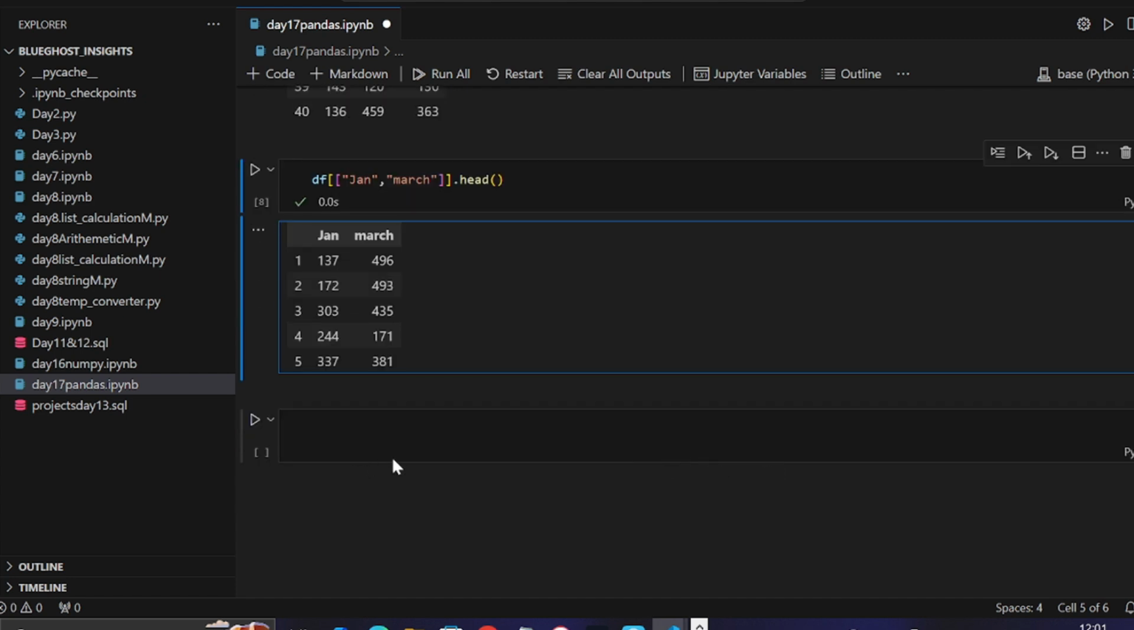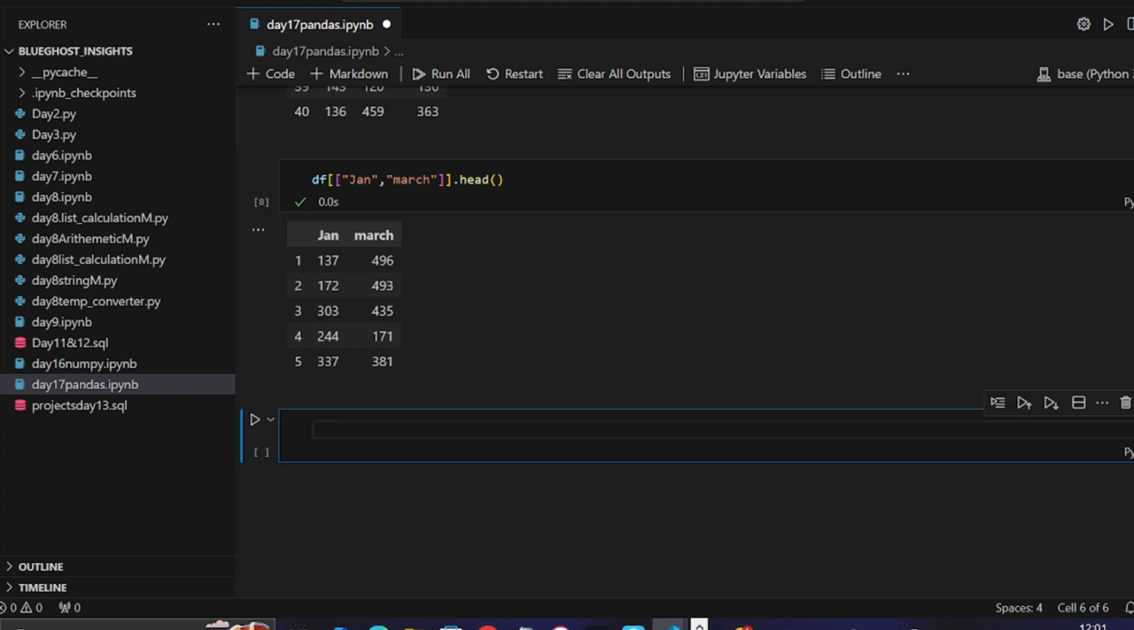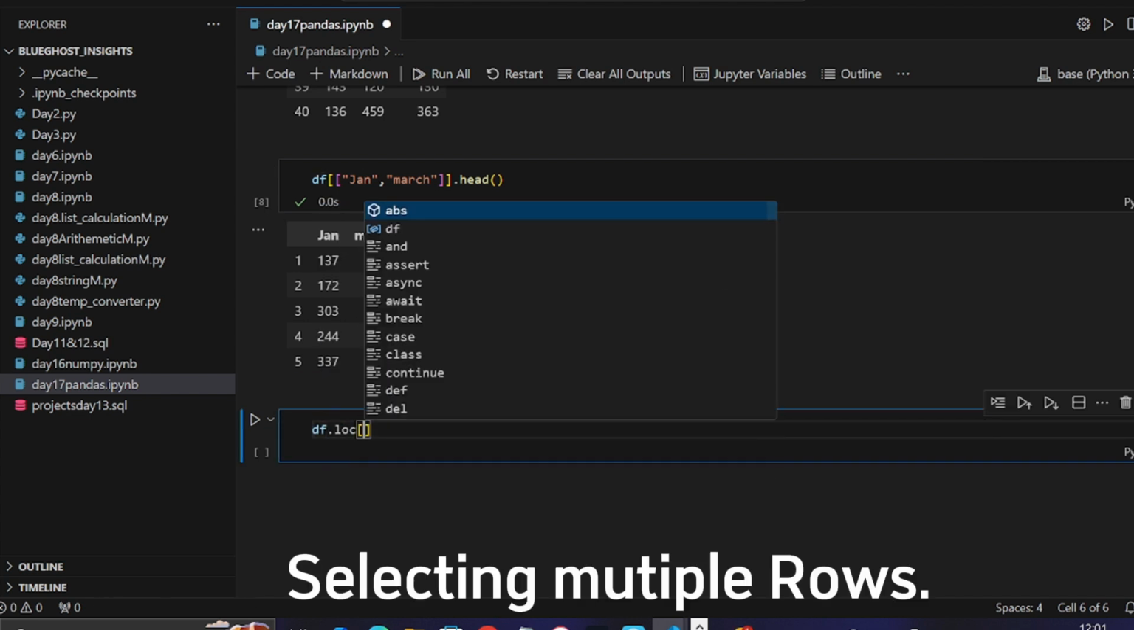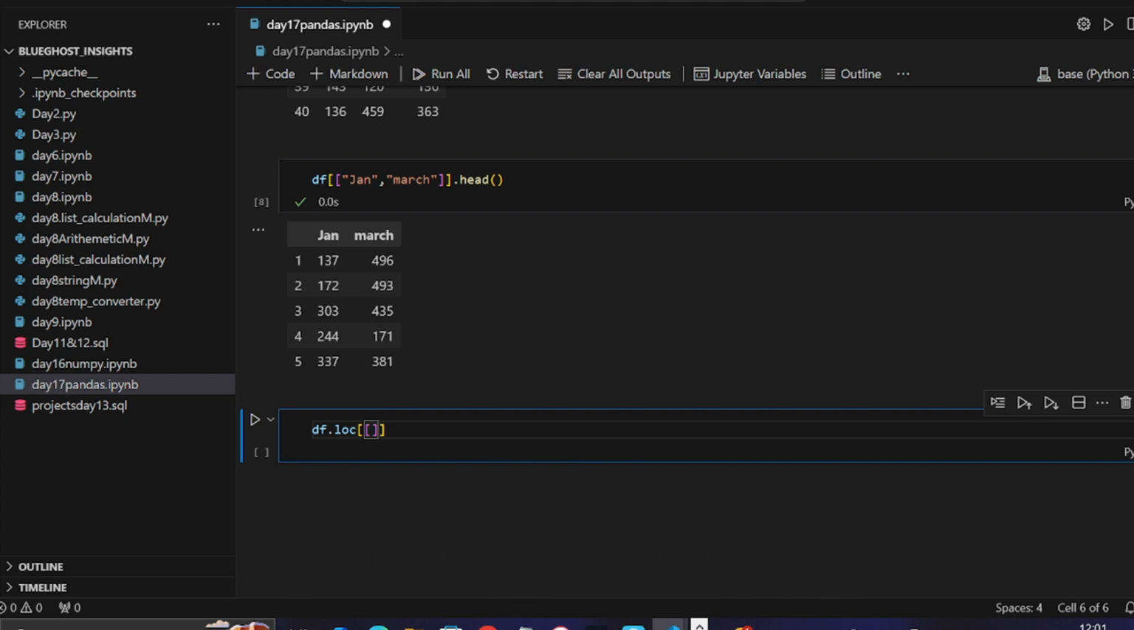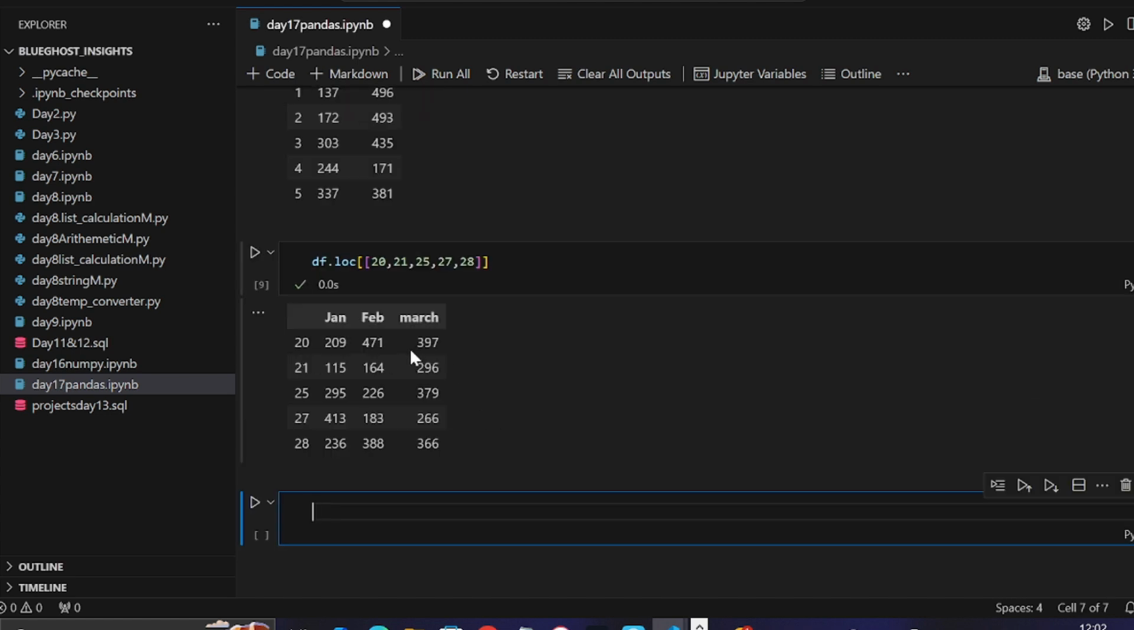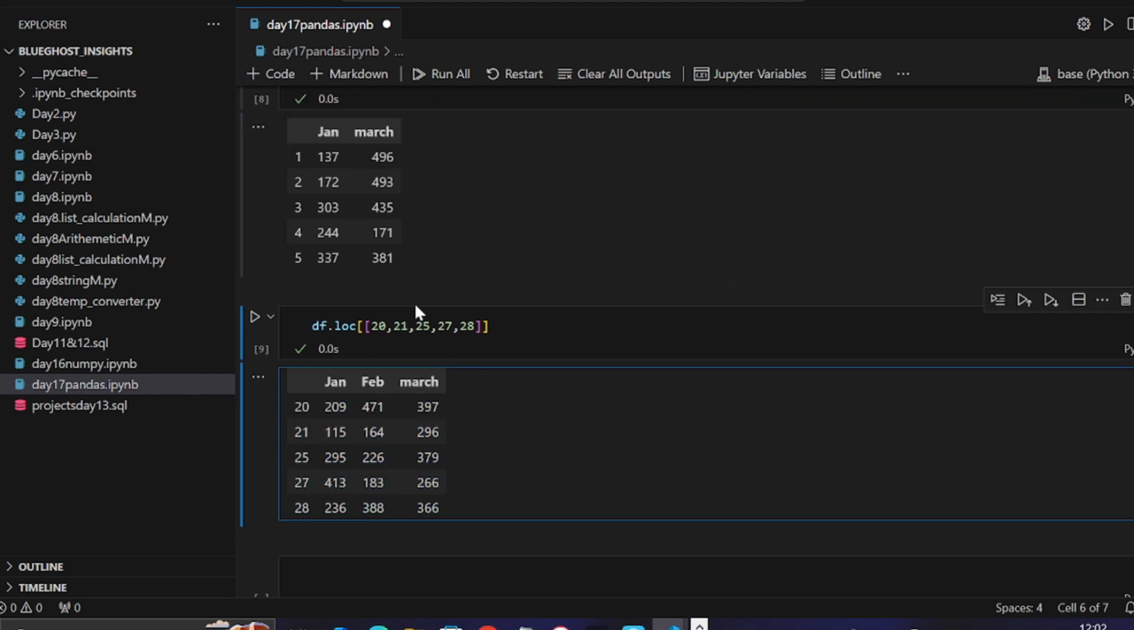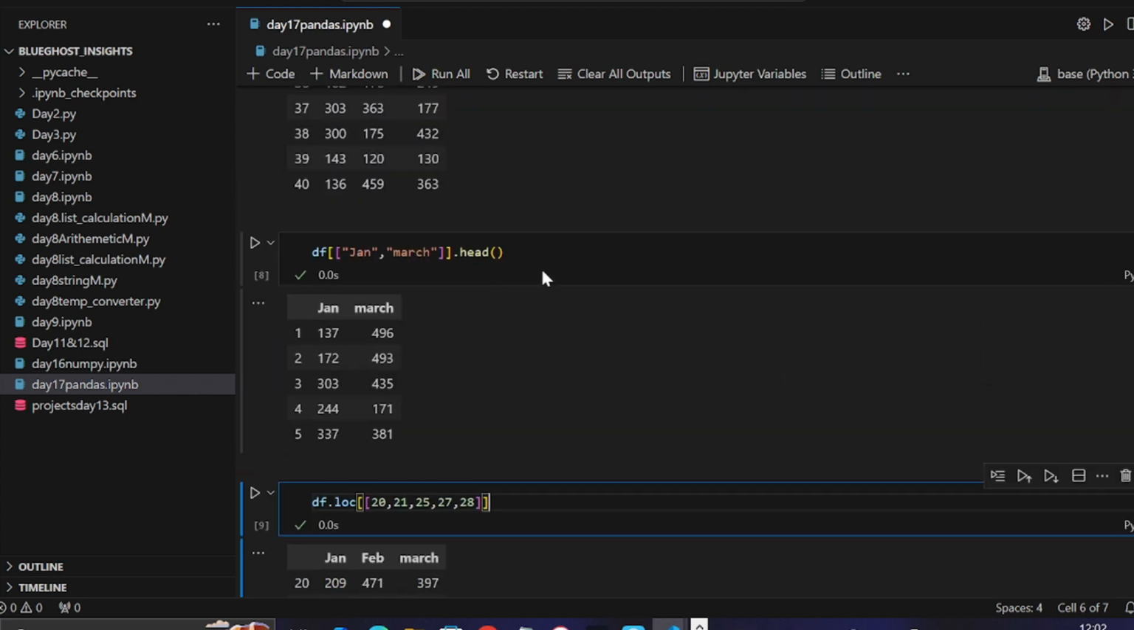So what about the rows? Let's say I want to select certain rows. I will say df.loc, and inside it we'll call the multiple rows I want. Remember, our rows use the index, so we have from 1 to 40. I'll say 20, 21, 25, 27, and 28. Let's run this and see. You can see it selected only those indexes that contain those rows. So this is for selecting multiple rows, while the other one is for selecting columns.